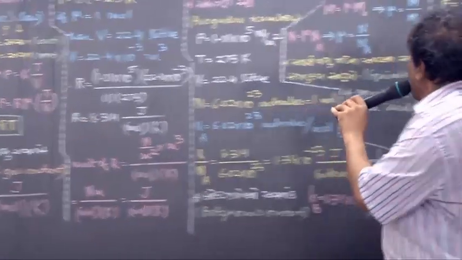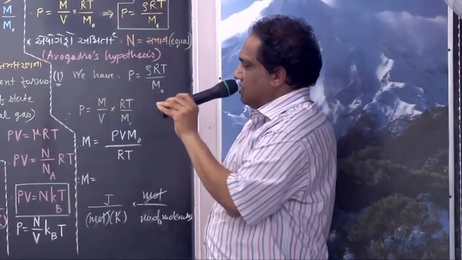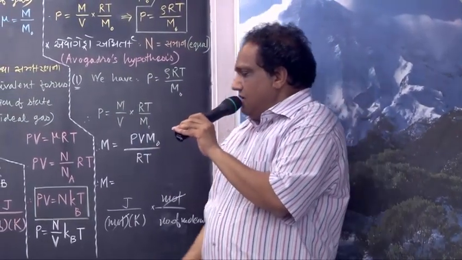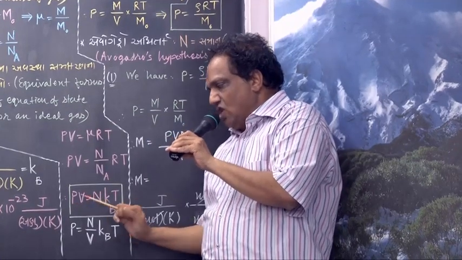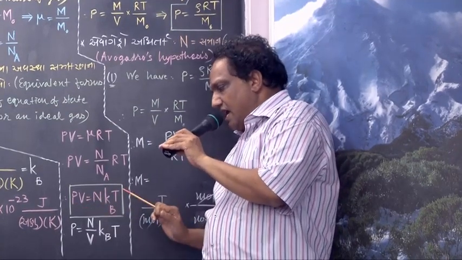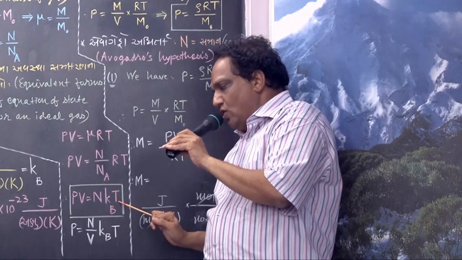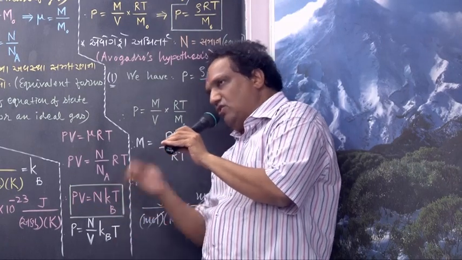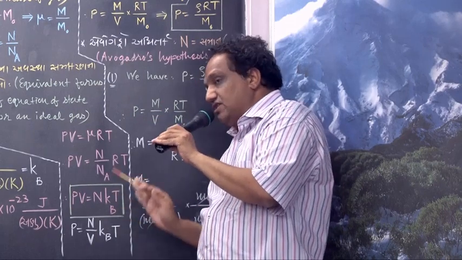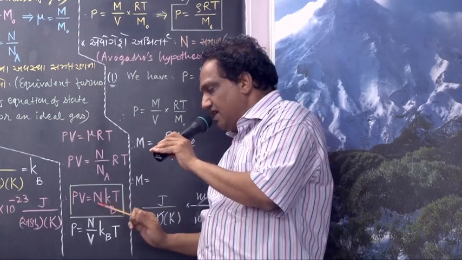Now we go for Avogadro's hypothesis. If you consider 2 gases, if the pressures are same, volumes are same, and they are kept at same temperature, then P is constant, V is constant, T is constant, Boltzmann constant is already constant. So from this equation it is implied that N must be same for both the gases.